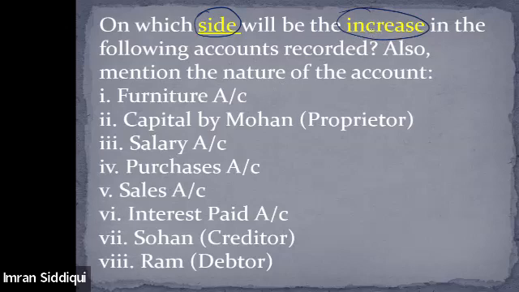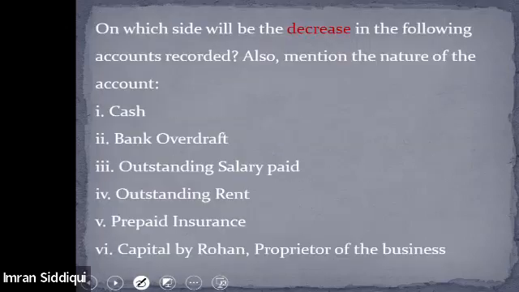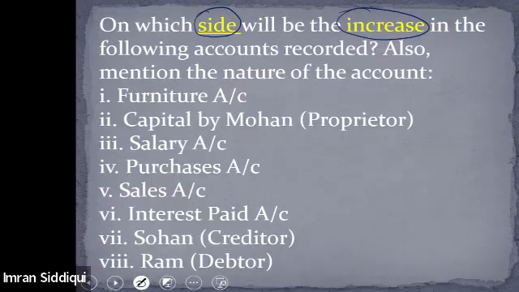Let me do this question first and then I'll give you one question to solve. Just a minute. Let me show you how this is done.